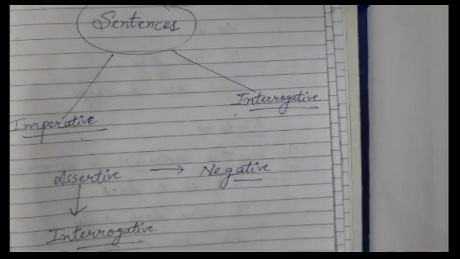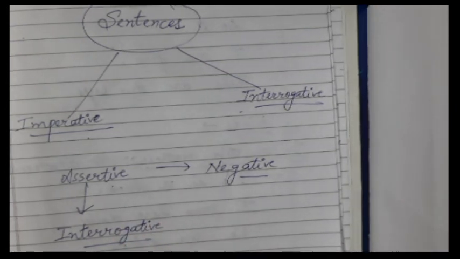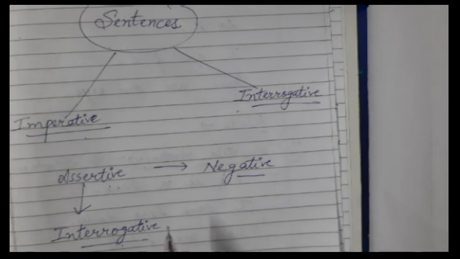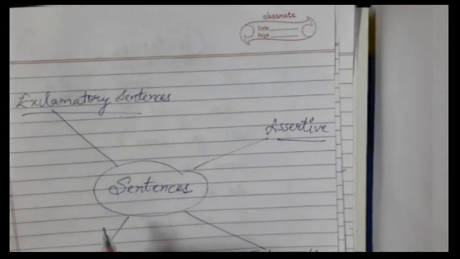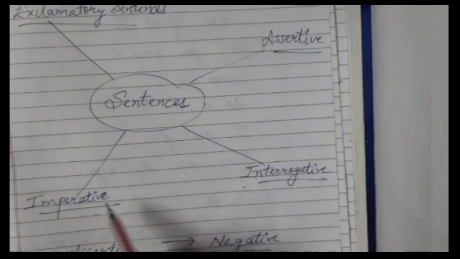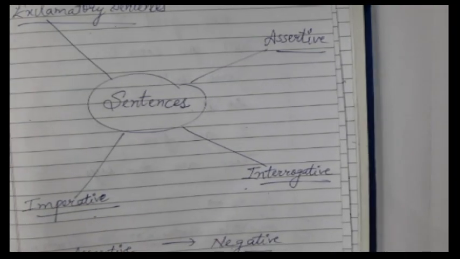Students, do you remember? We even completed 2 questions related to these conversions. So today we will learn all about exclamatory sentence and imperative sentence.